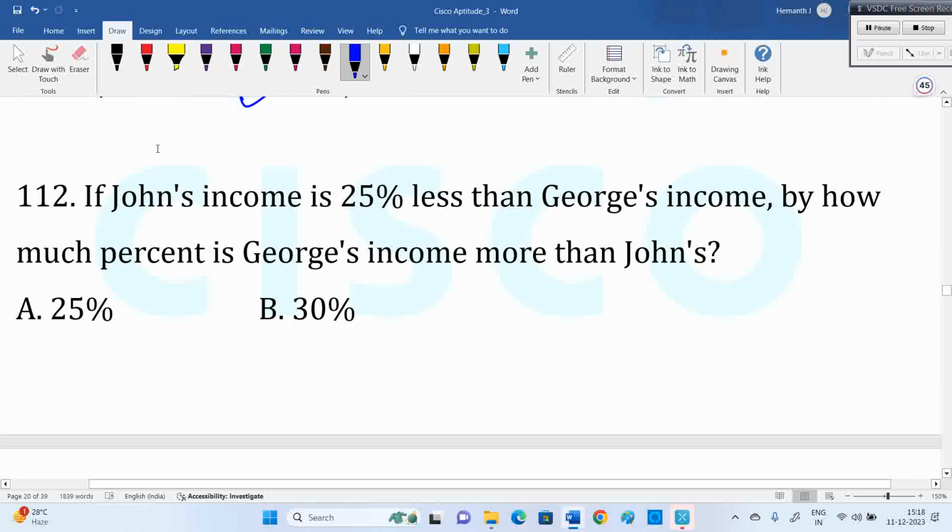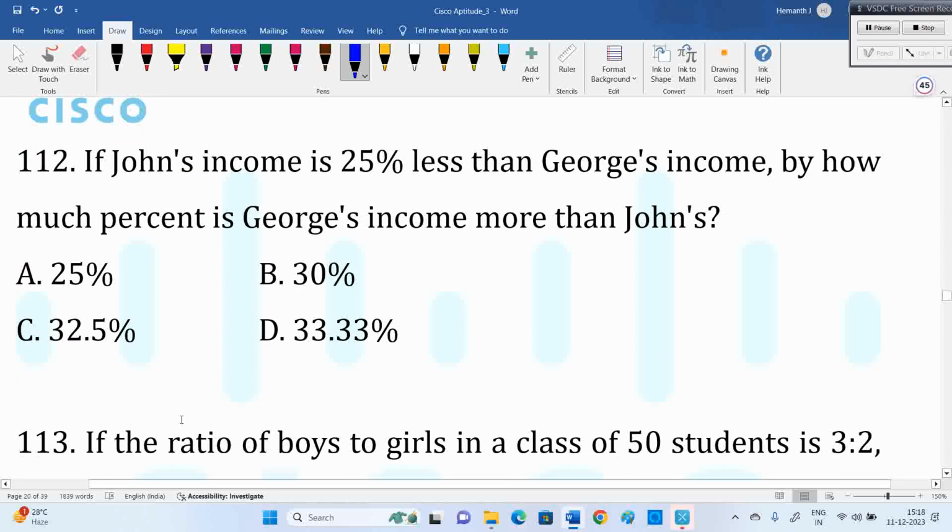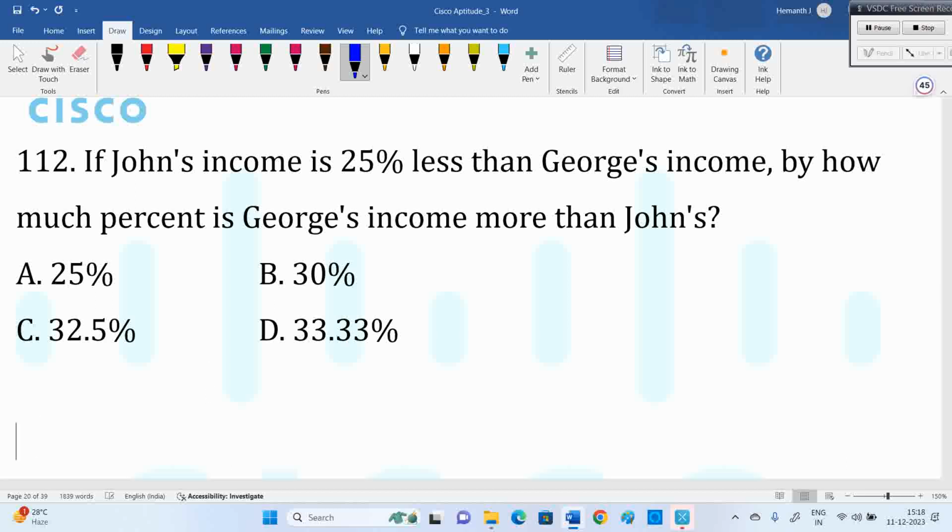Now, this is the question I discussed previously. I said A is 25% more than B; B is what percentage less than A? Same one, but they mention it in terms of income. John's income is 25% less than George's. Now, George is how much more than John? It is not 25%, for your kind information. That is eliminated first. Some people, without the concept in mind, will opt for 25, and they'll give that option. So we need to think about it.